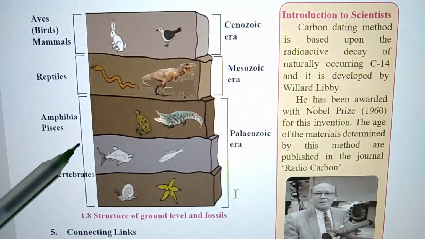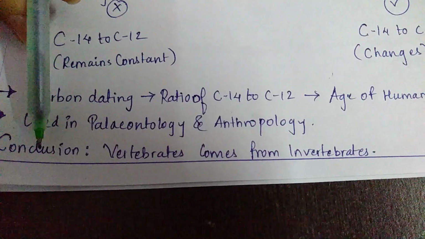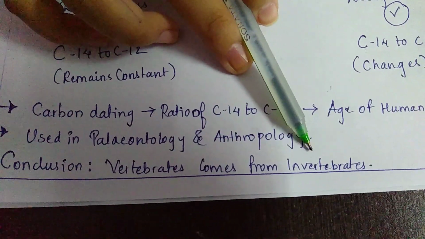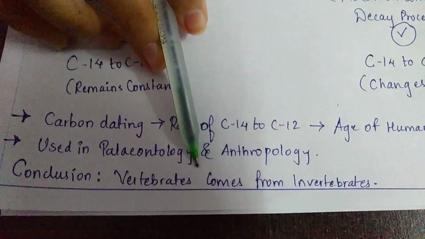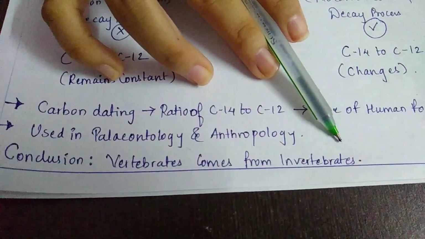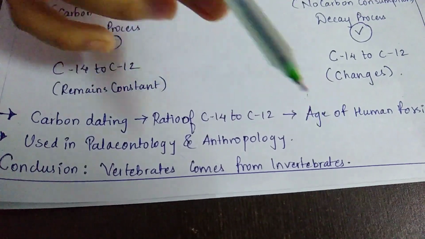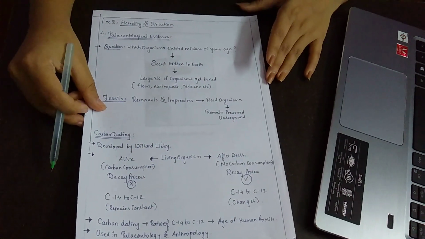So basically the conclusion is, I'll tell you in the paper. The conclusion is vertebrates have come from the invertebrates. As we have seen in the picture, there are vertebrates at the top and invertebrates at the bottom. So vertebrates developed from the invertebrates. This is one of the major evidences of evolution.